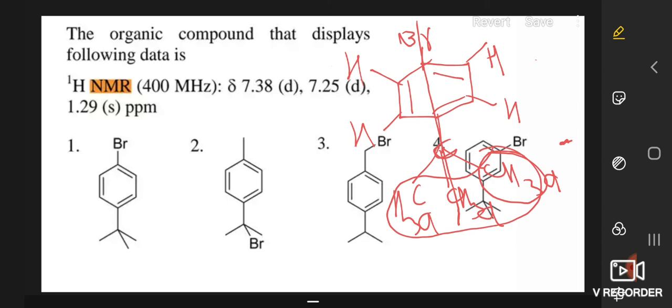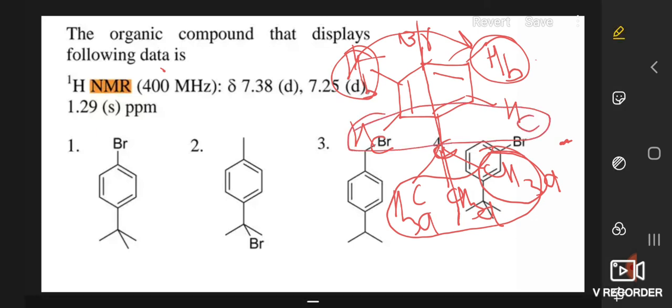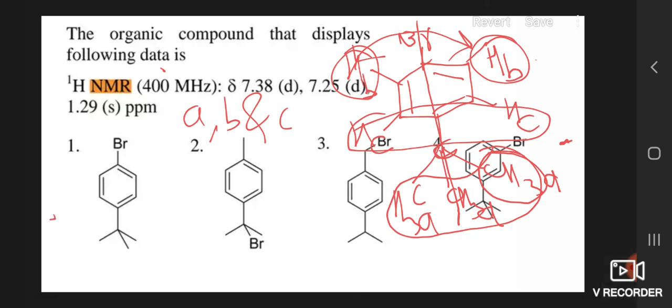Now here we can add only one plane. That means you can see that if it is B, then this proton is the mirror image of this proton. So if it is B, it is also B. Then if it is C, then it is also C. So in total how many signals or how many sets? A, B and C. That means three signals. Three signals, that means our correct answer is the first one. That's it.